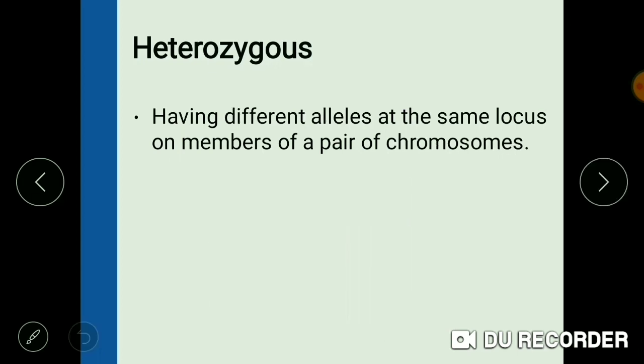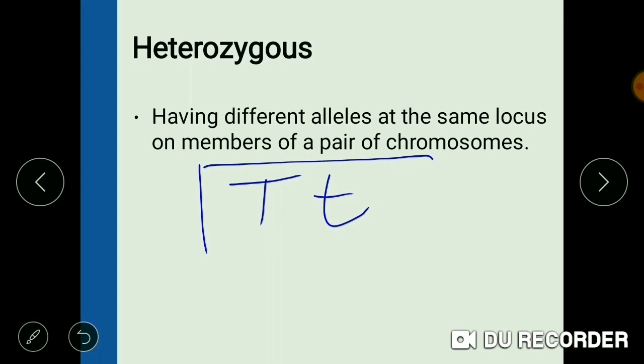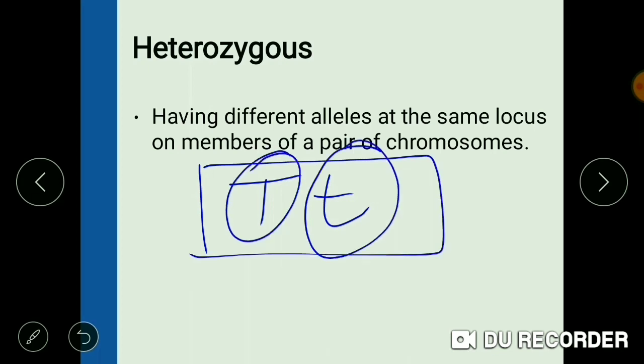Now, if different alleles are present on different chromosomes, suppose capital T is denoting the tall character and small t is denoting the dwarf character. Capital T is present on one of the chromosomes while small t is present on the other chromosome. So when different alleles are present on different chromosomes, the condition is known as heterozygous.